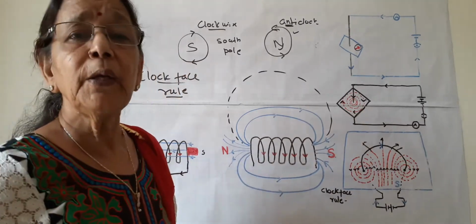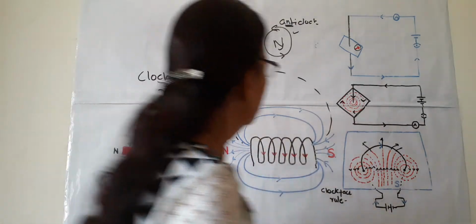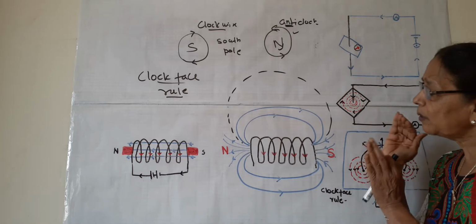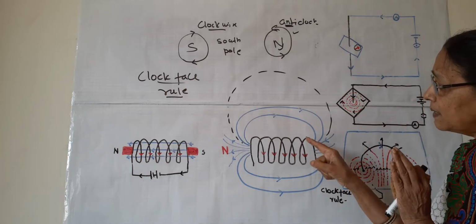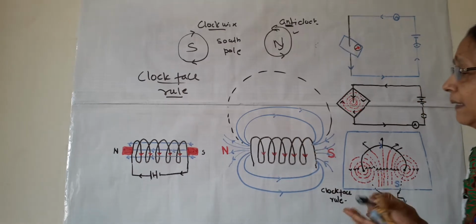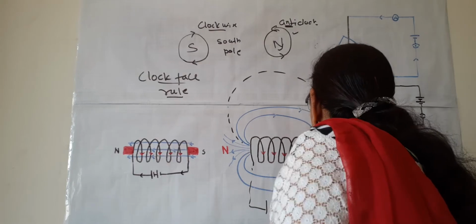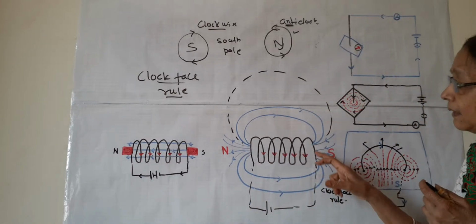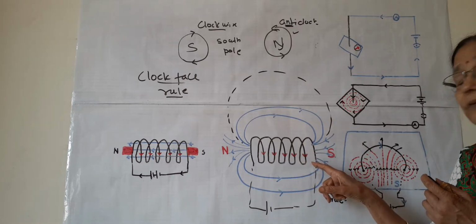So in this solenoid, we want to know which pole is north and which is south. Suppose I stand here and look at this solenoid from this side. What I can see from this side is that the current is going like this. This arrow shows the direction of the current.